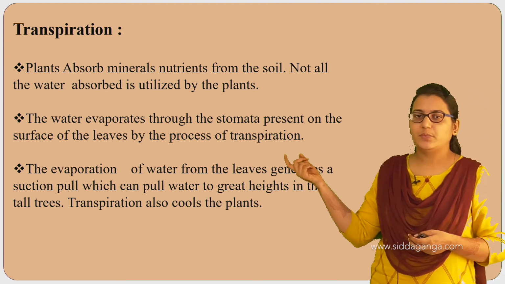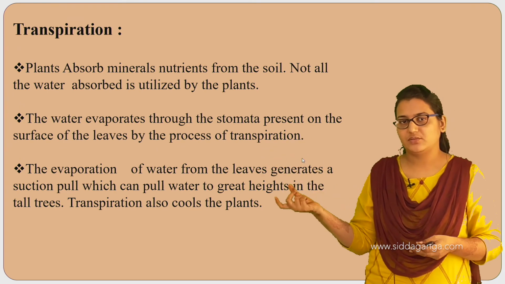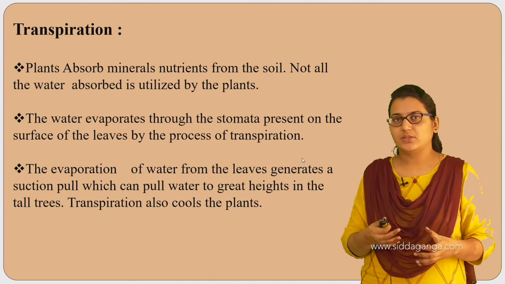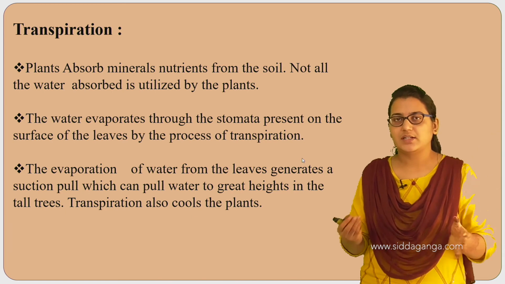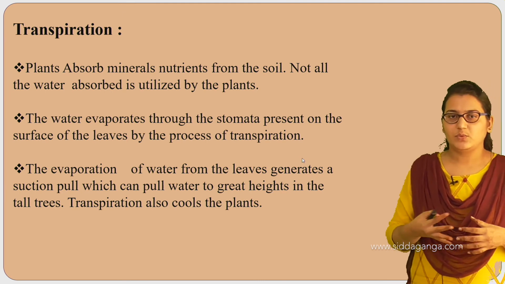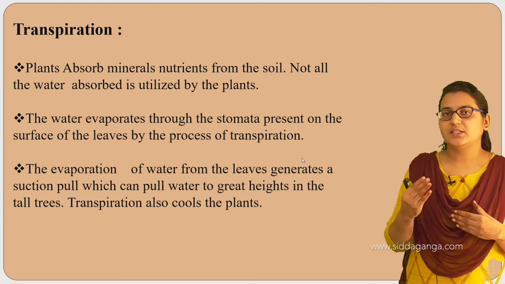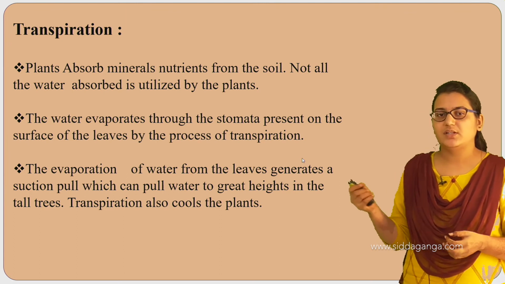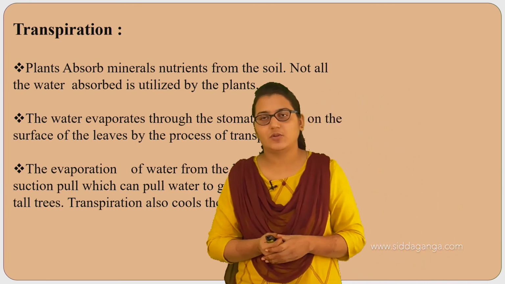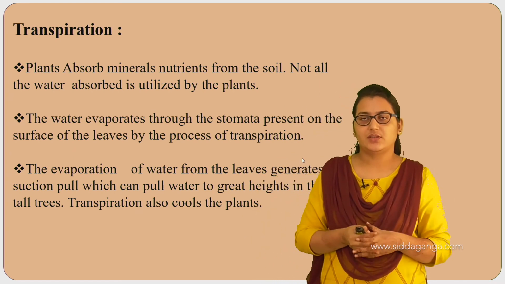So the water evaporates through the stomata present on the surface of leaves by the process of transpiration. Transpiration is nothing but the process by which the water in the plants evaporates into the atmosphere. This evaporation of water from the leaves generates a suction pull which can pull water to great heights in tall trees. As sweating causes cooling in our body, transpiration also cools the plant. So this is one of the phenomena that occurs in plants.